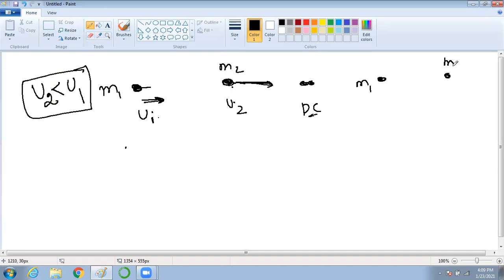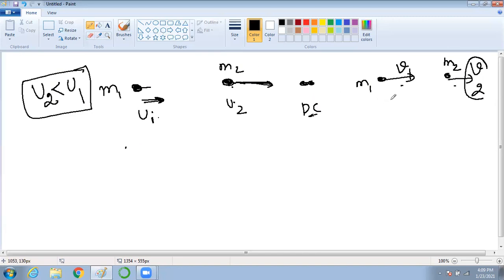You agree or not? Yes, sir. So this will have a different velocity. We want to find out the final velocity. How to find the final velocity? That is what now we will do. Expression of final velocity after head-on collision.